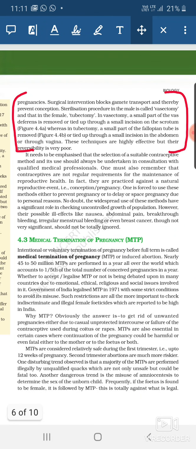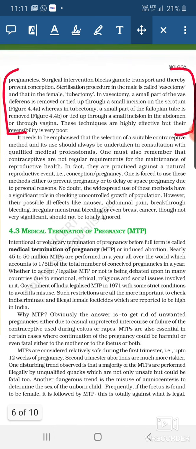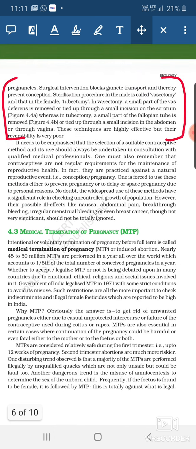Hello students, today in this module we are going to start with the topic MTP. MTP is a topic of chapter 4, unit 1.